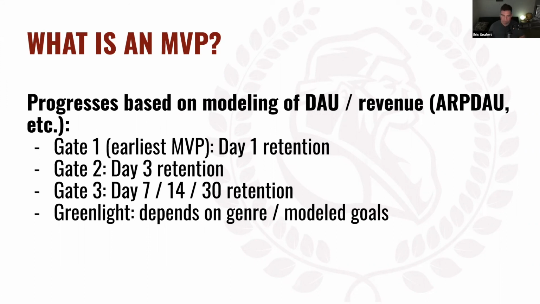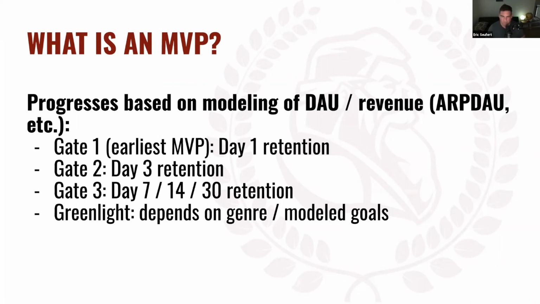So we've got a model of what click-through rate is, what IPM is, what CPI is, what day one retention is, day two, day three, day four, whatever. With this model we can forecast how much money we're going to make.